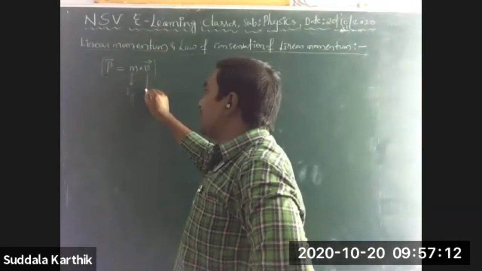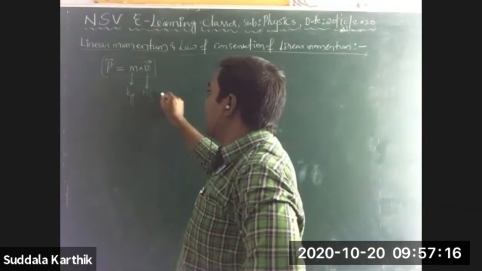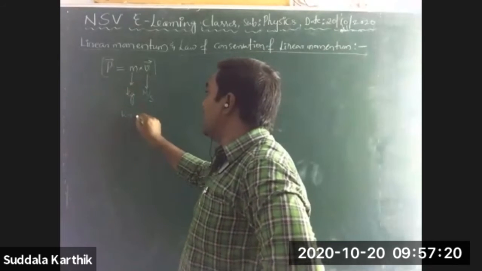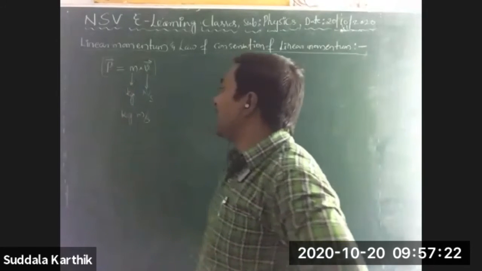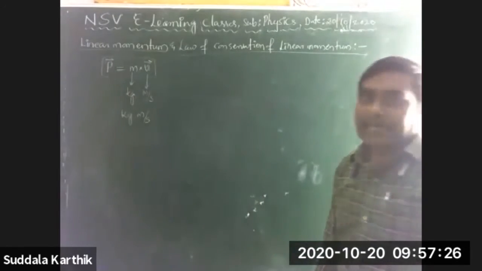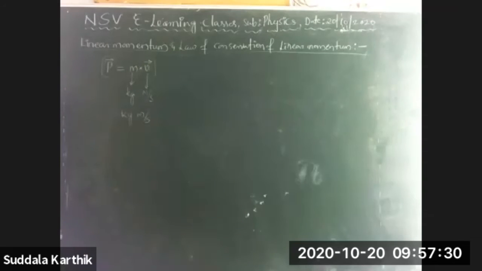Kg in SI. What are the units for velocity? Meter per second. So finally the units for momentum are kg meter per second.